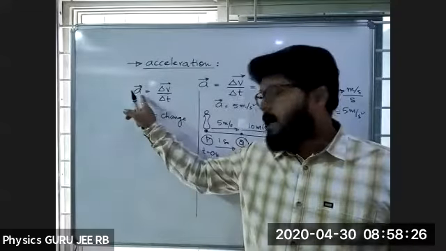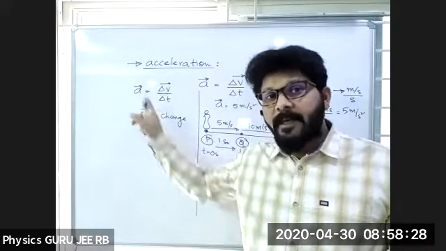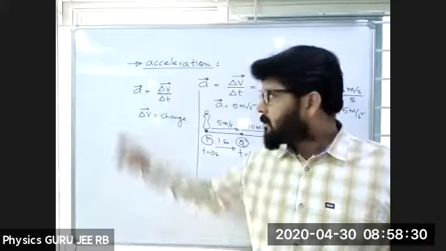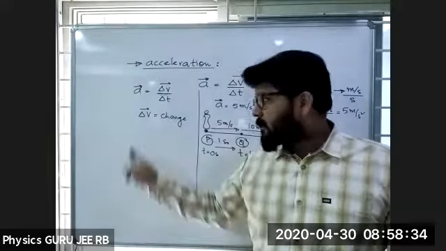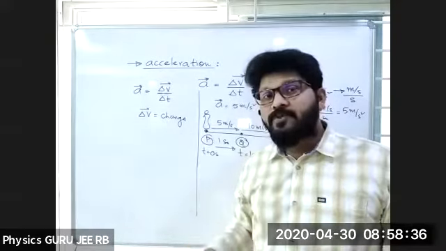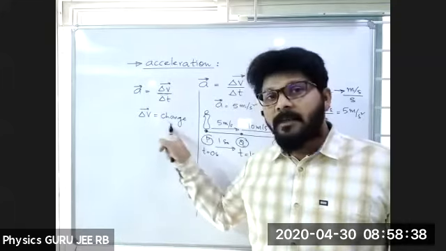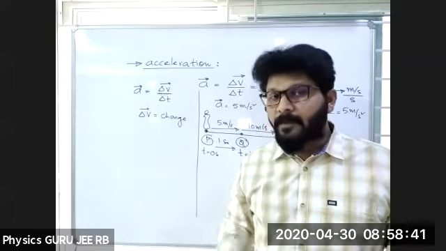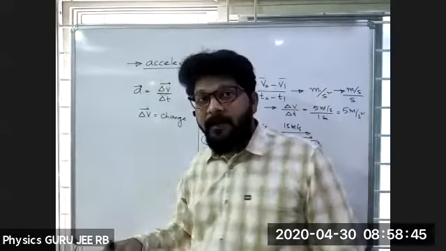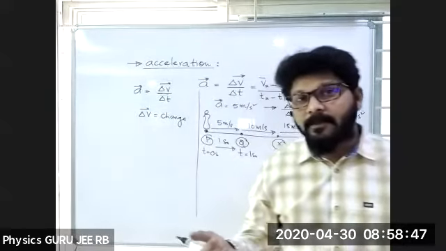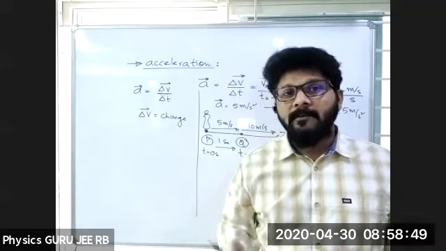So if A is the acceleration, it is delta V by delta T, where delta V is nothing but change in velocity. Now, is acceleration a vector quantity or a scalar quantity? It is a vector quantity.